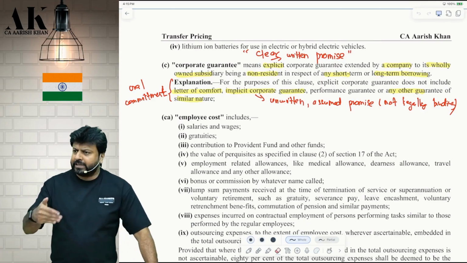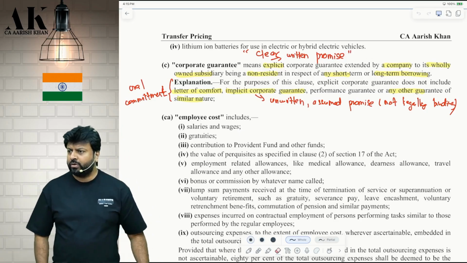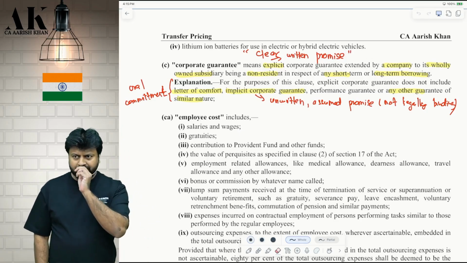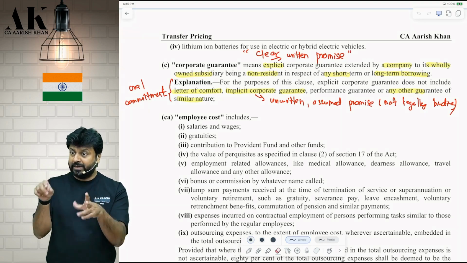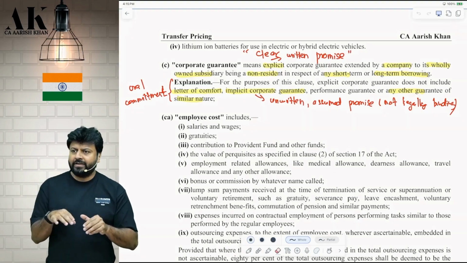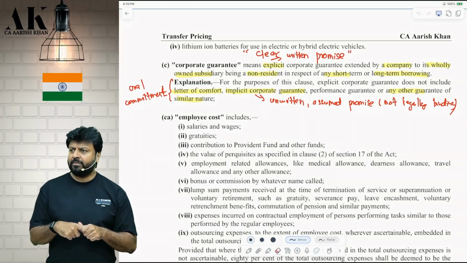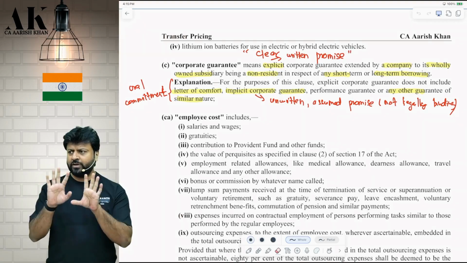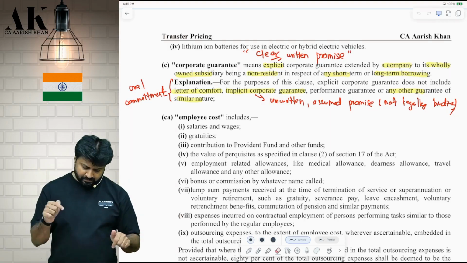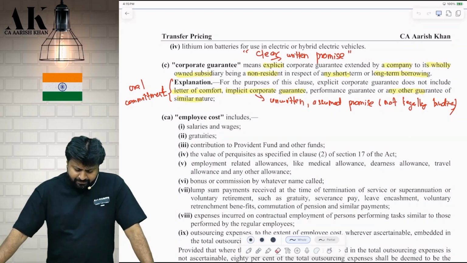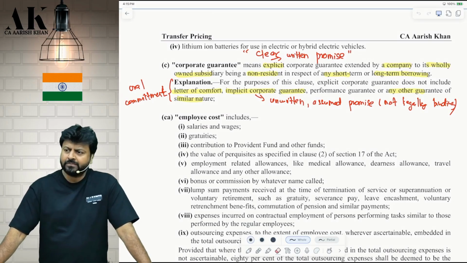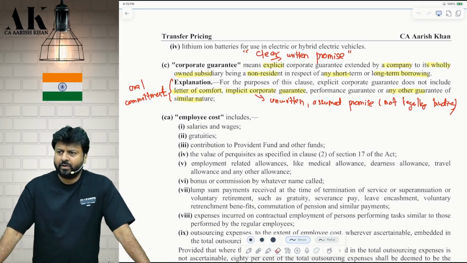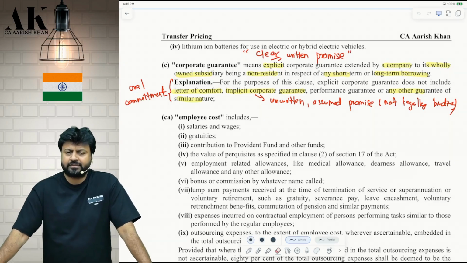Further, they have put an explanation below: what it does not include. Even though the definition gives me a lot of criteria clearly, it has to be explicit, written, still they are giving a clarification in the form of an explanation. A few things will not come in corporate guarantee. Let's read. For the purpose of this clause, explicit corporate guarantee does not include, underline, what? Letter of comfort. Sir, what is a letter of comfort? Underline first.